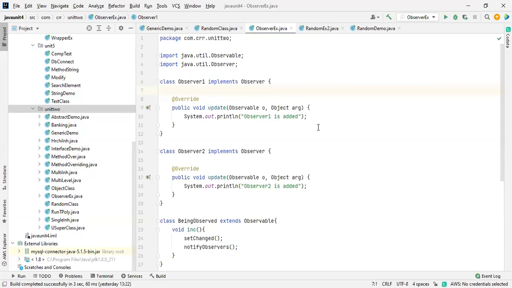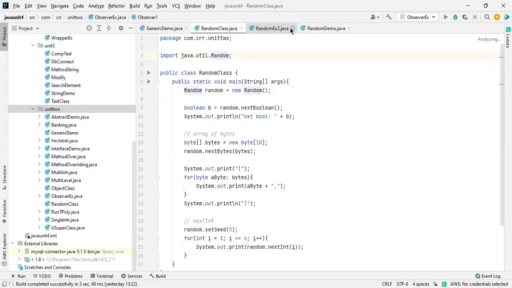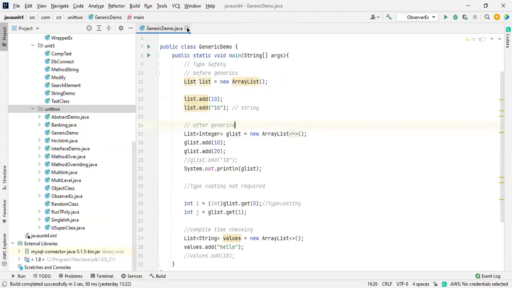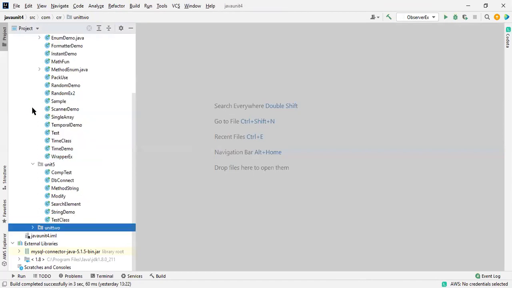I will show you that. Yeah, this is not that one. Wait a second. Find DB connect. Yep.